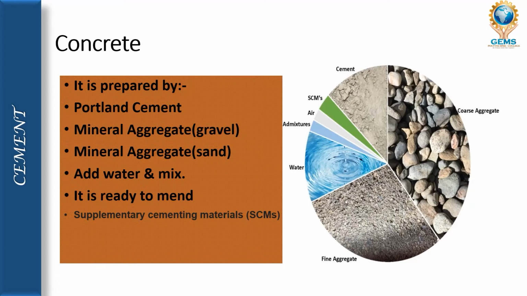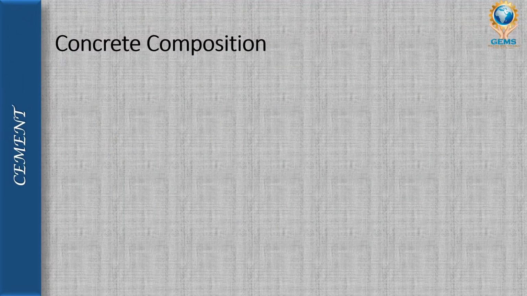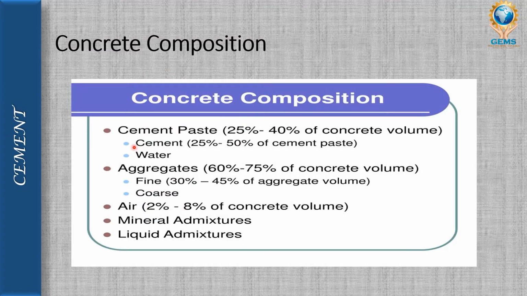Next we will see the concrete composition. Cement paste in concrete volume we can take 25% to 40%, aggregate 60% to 65% of concrete volume, and air 2 to 8% in concrete volume, whereas in cement paste, cement is 25 to 50%, and water, fine aggregate we can take 30% to 45% as aggregate volume, and coarse aggregate we can take the rest. Then we will mix mineral admixture and liquid admixture.